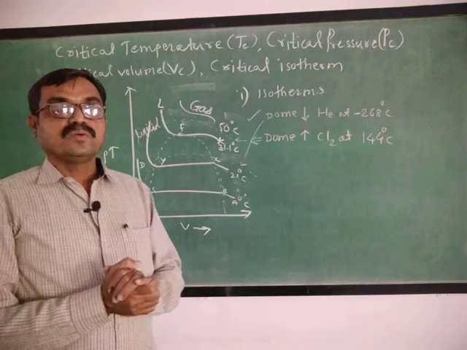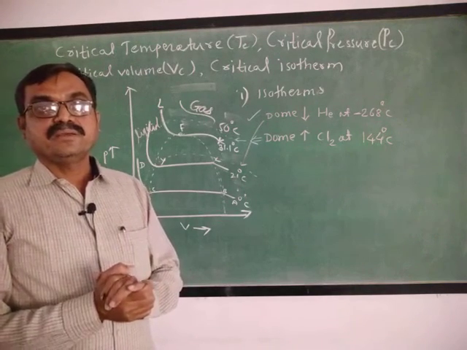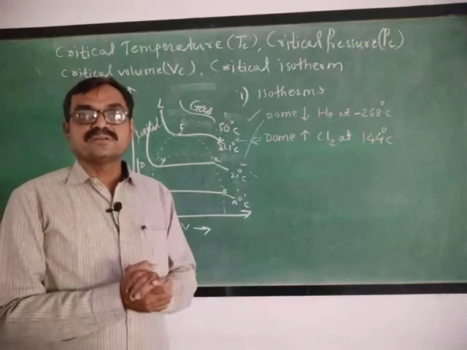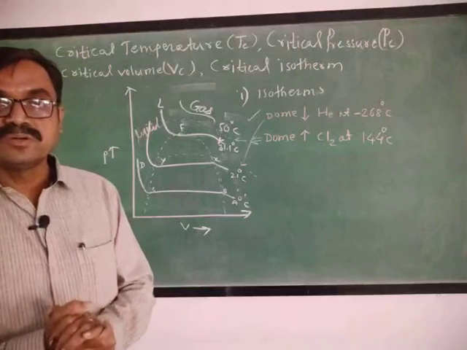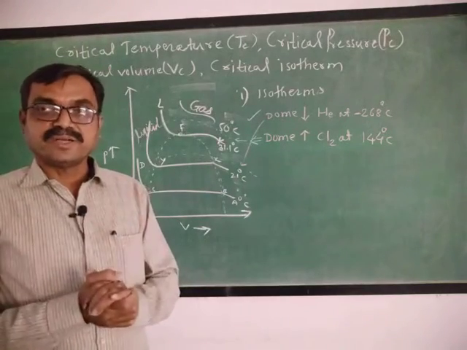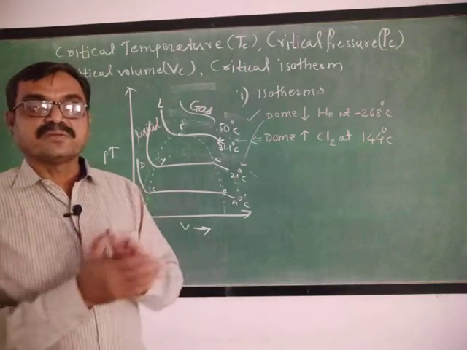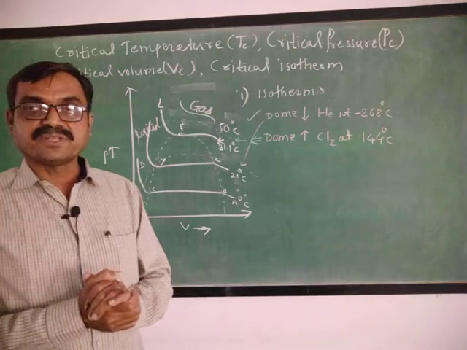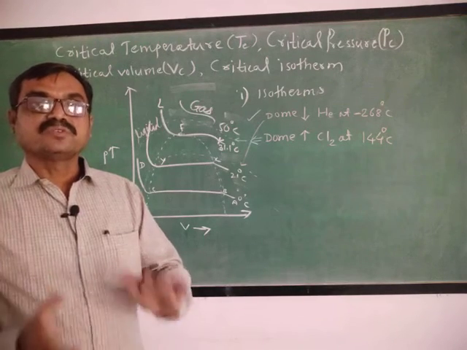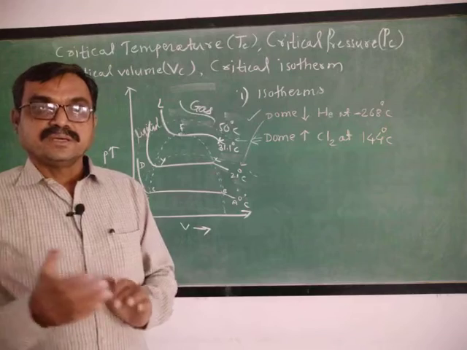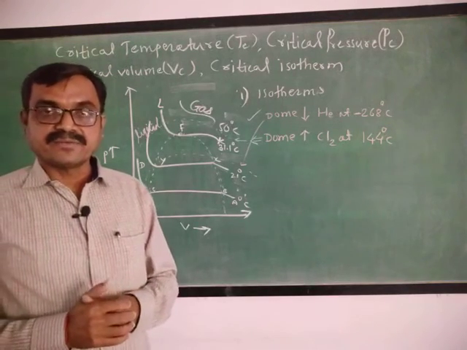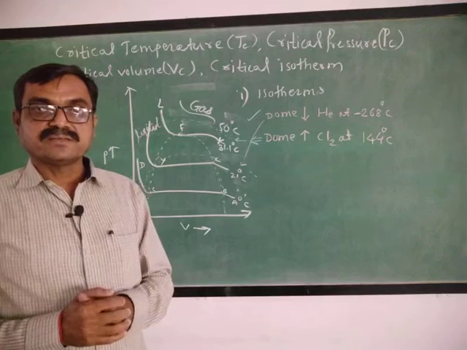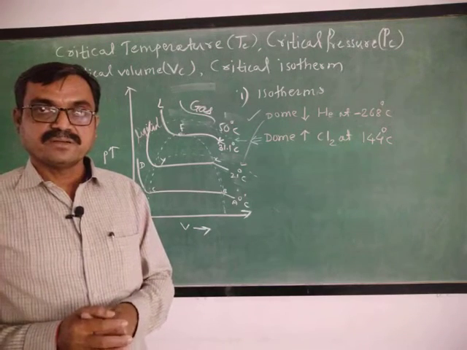Initially, in the beginning of this unit, we came to know about the postulates of kinetic theory. Then we came to know about the ideal gas equation. Then the modified ideal gas equation, that is the van der Waals equation.